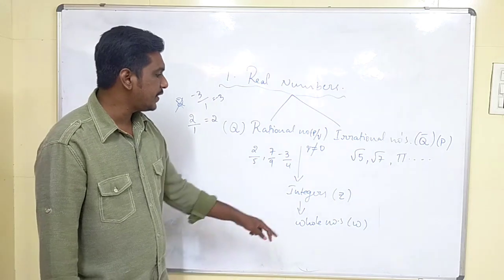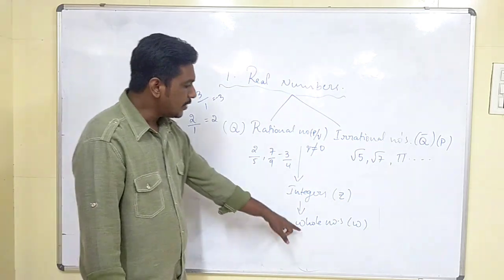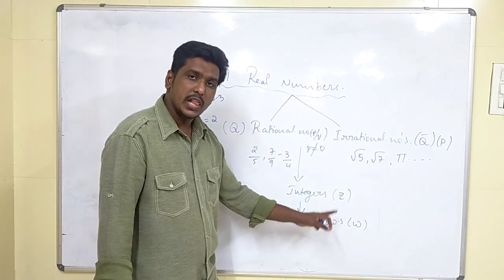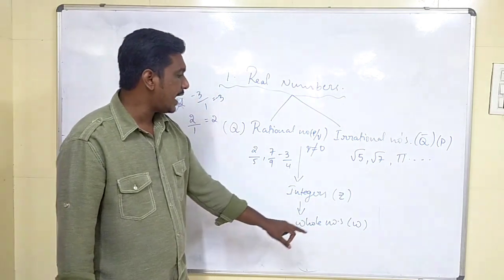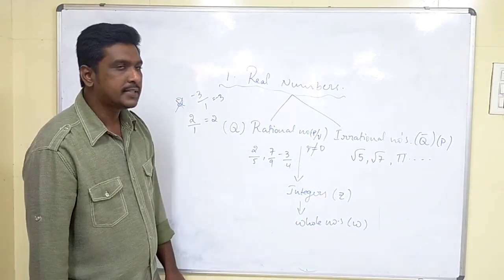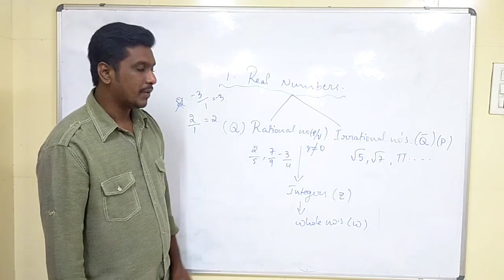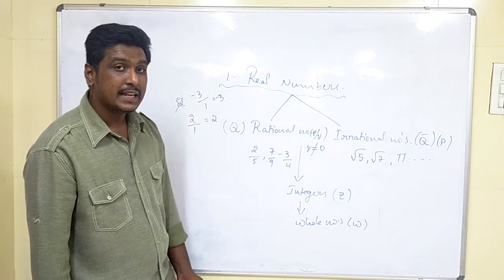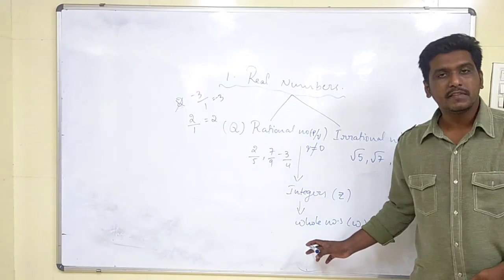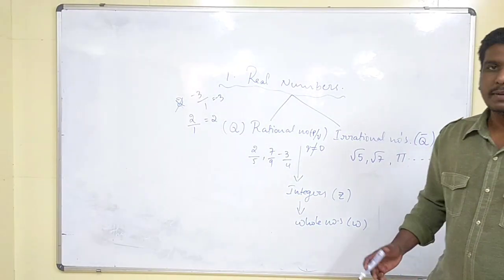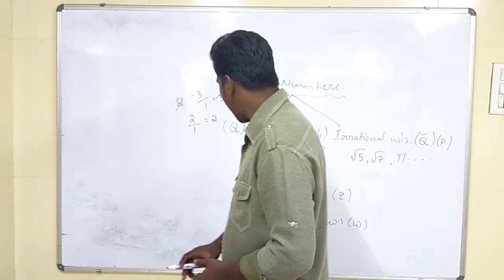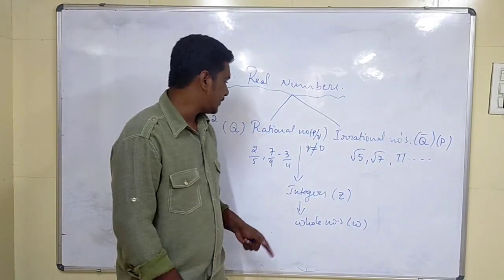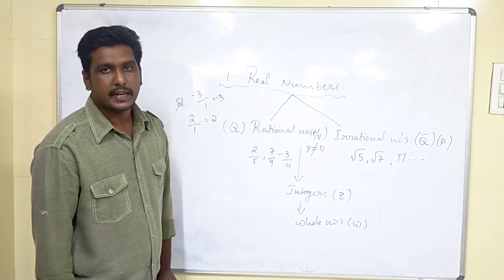In whole numbers we will have all the positive numbers and 0. So in whole numbers we will not have any negative numbers. In integers only we will have negative numbers.